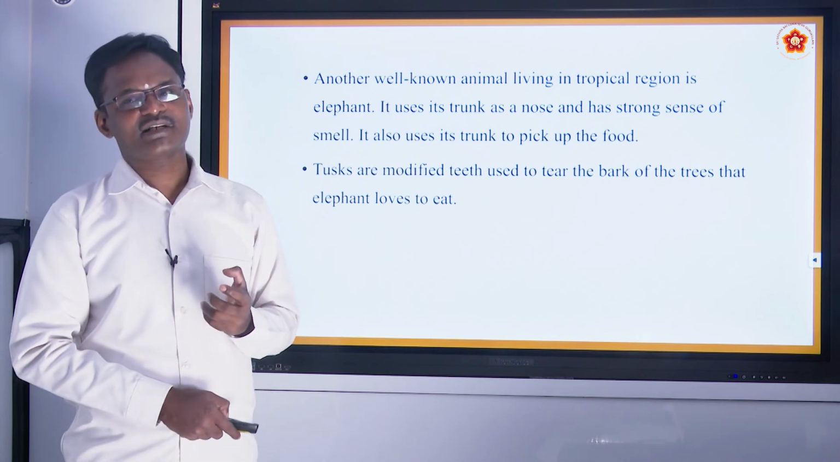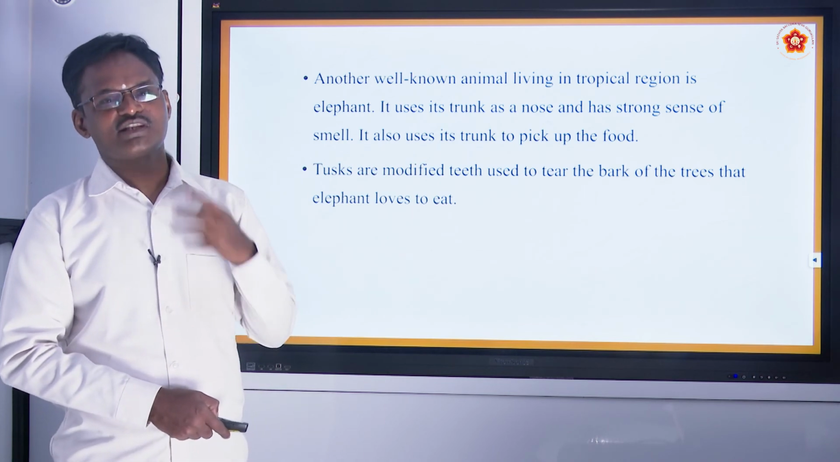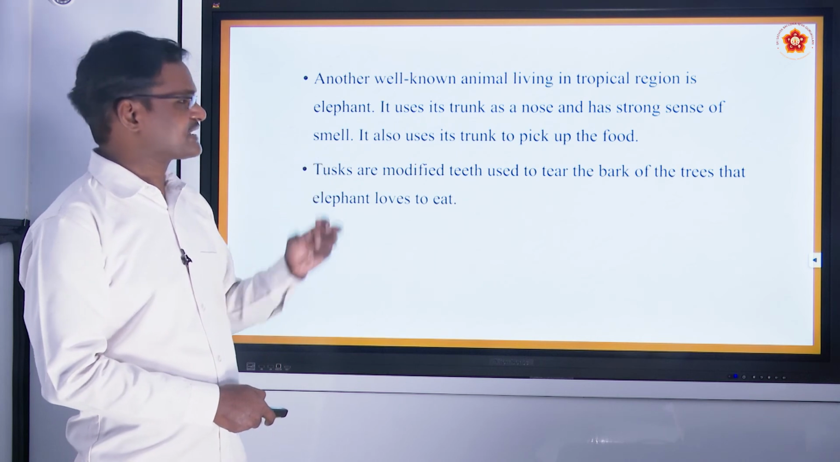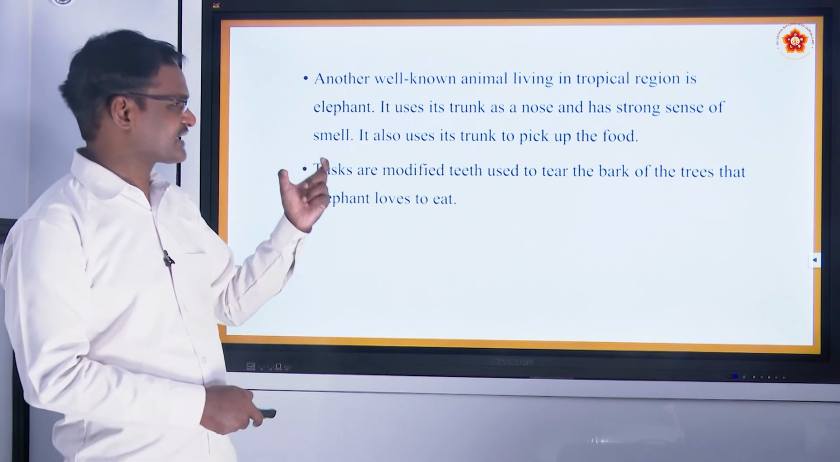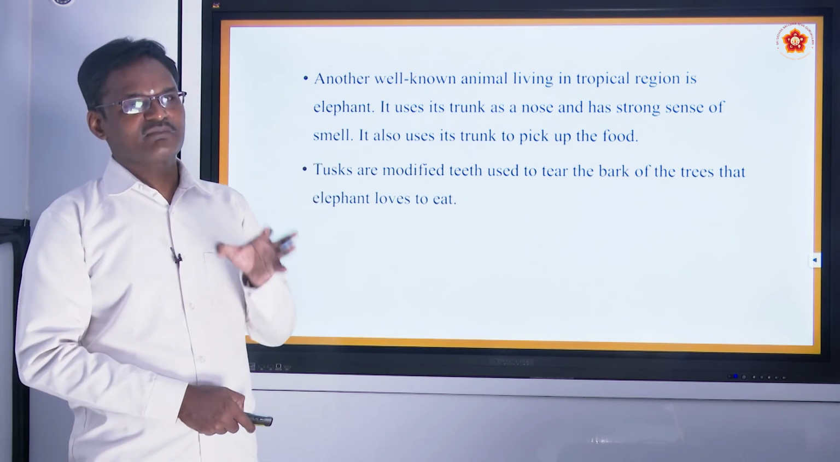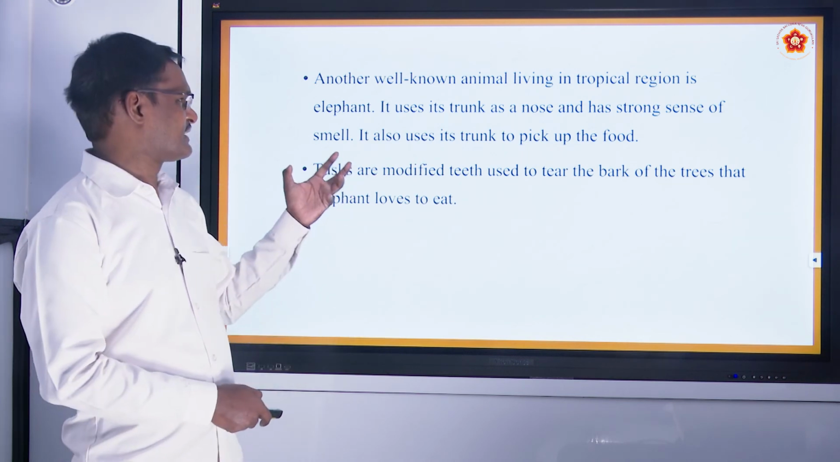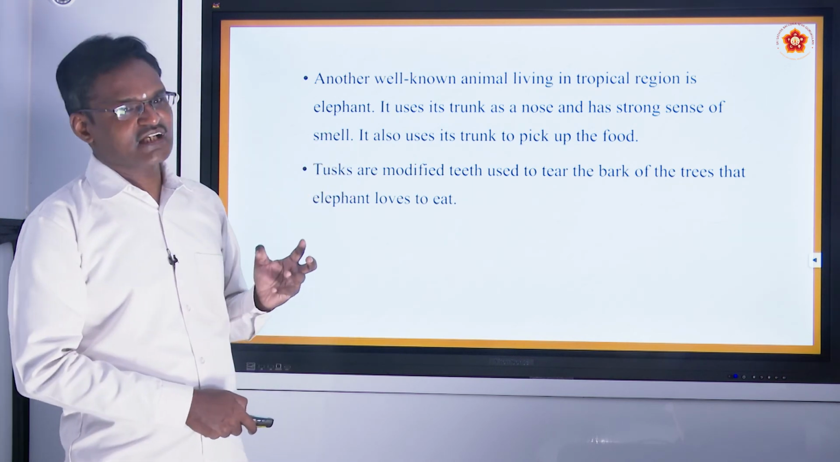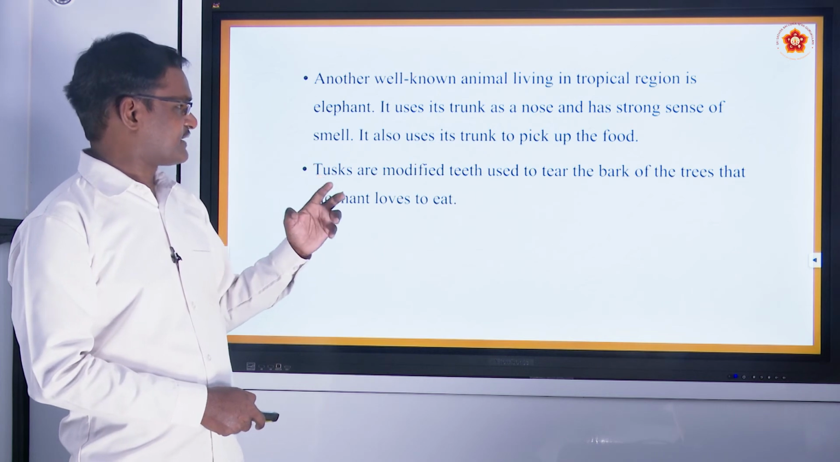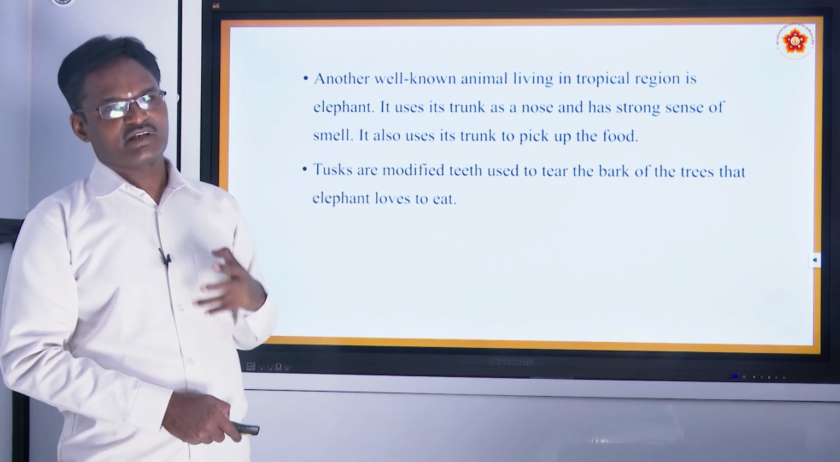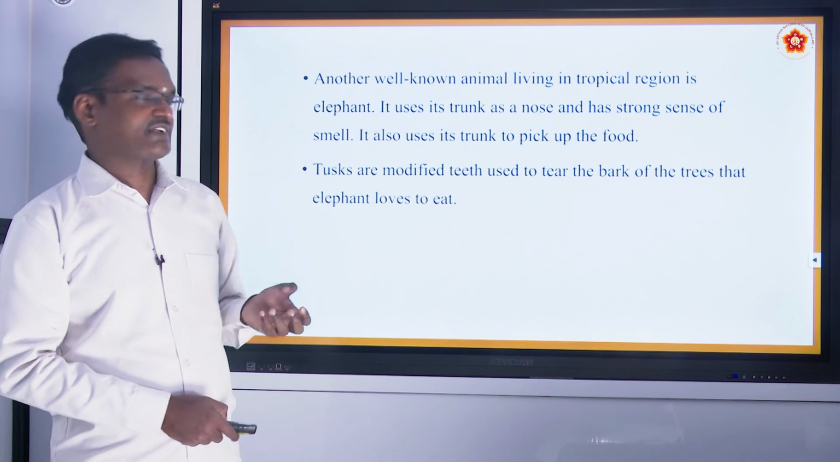These tusks are nothing but modified teeth. So tusks are the modified teeth of elephants. They use them to tear the bark of the tree. You might be seeing on different National Geographic channels how they manage the trunk as a nose, and how they manage to tear the bark of the tree.